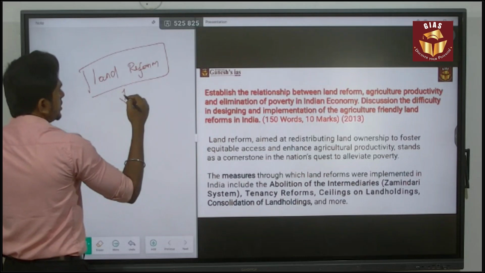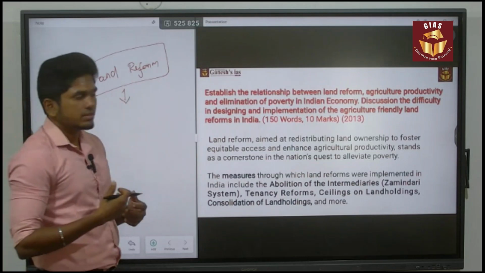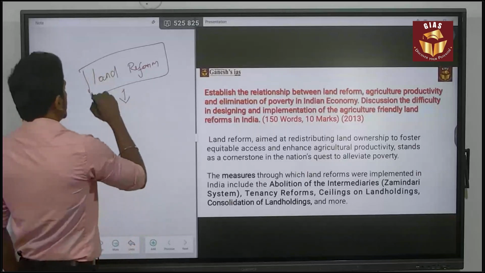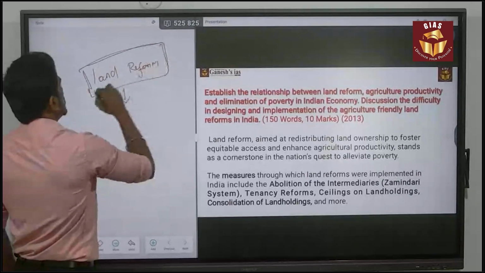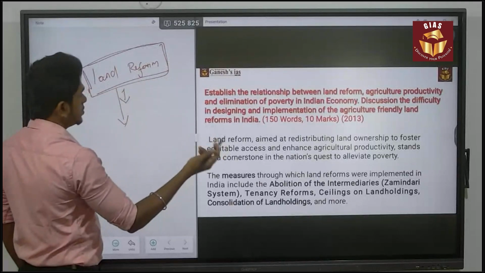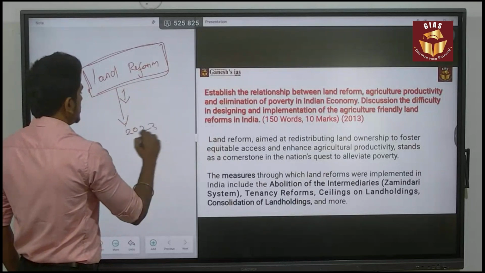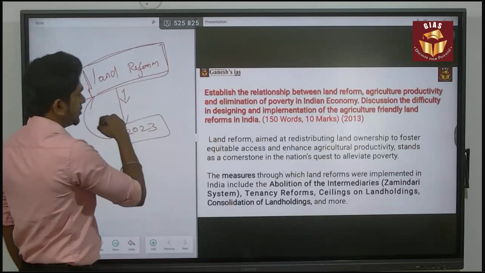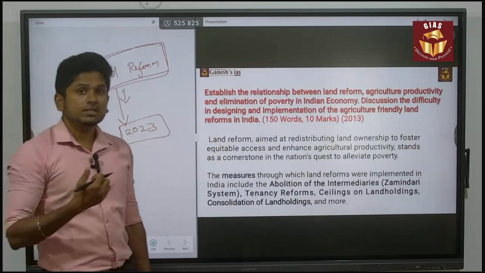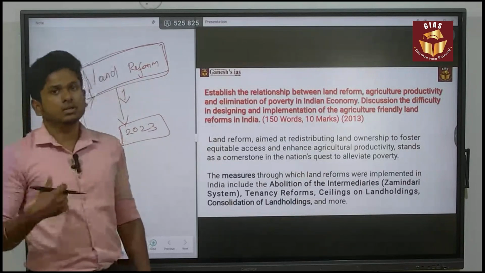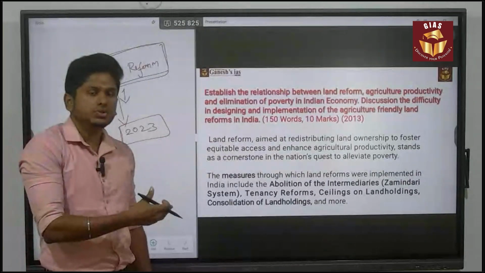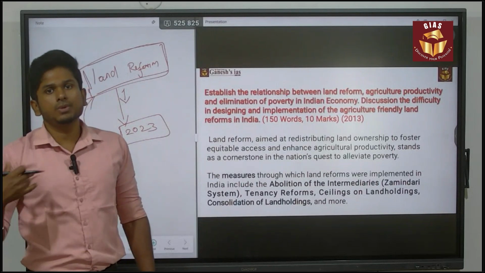When you start studying the questions from previous years, you have to think about their relevance. For example, there is a syllabus topic called land reform. If a question related to land reform was asked in 2013, even in 2023 they asked a question related to land reform. So in that scenario, you have to think about whether there is still relevance for this question or not. Based on that only, you have to decode whether there is a possibility for these questions to be repeated in the upcoming exam or not.